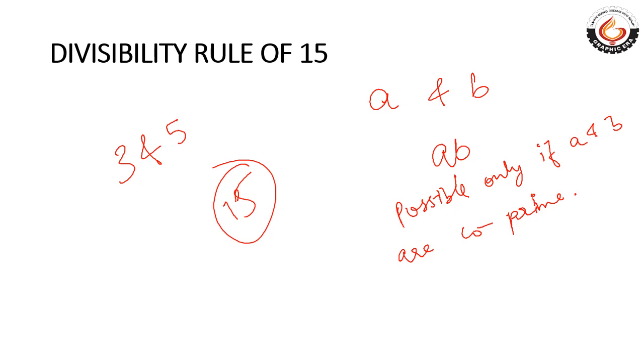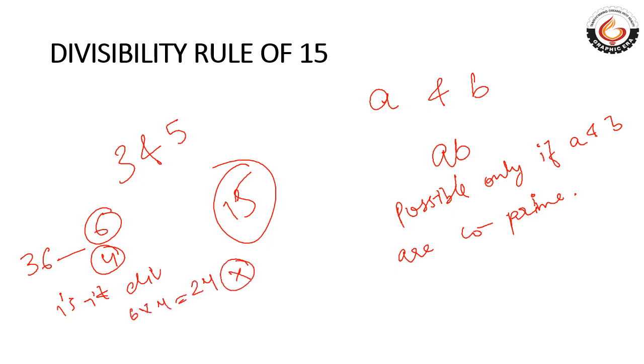For example, take the number 36. It is divisible by 6 also. It is divisible by 4 also. But is it divisible by 6 into 4, that is 24? No, because 4 and 6 are not co-prime numbers.